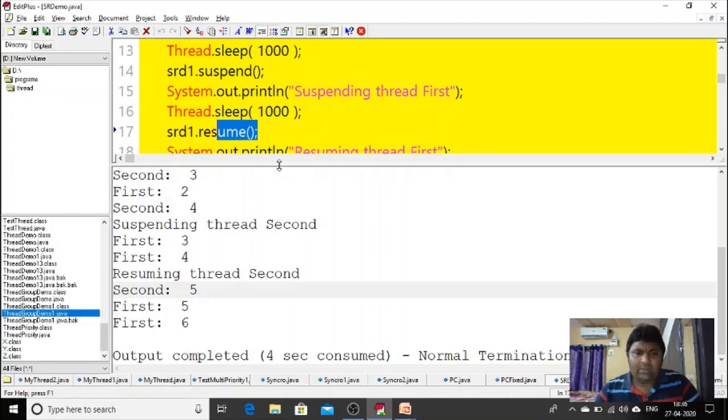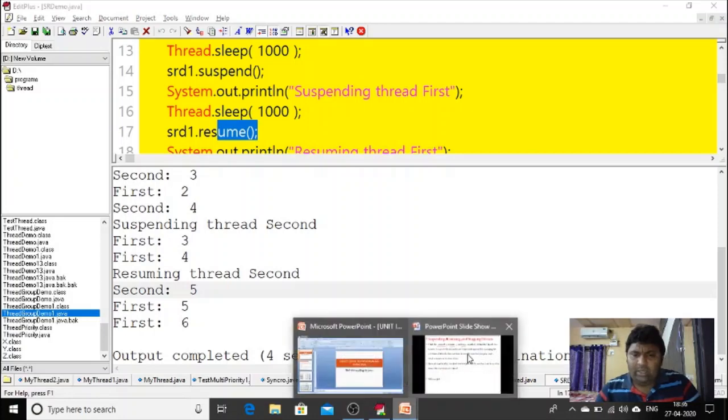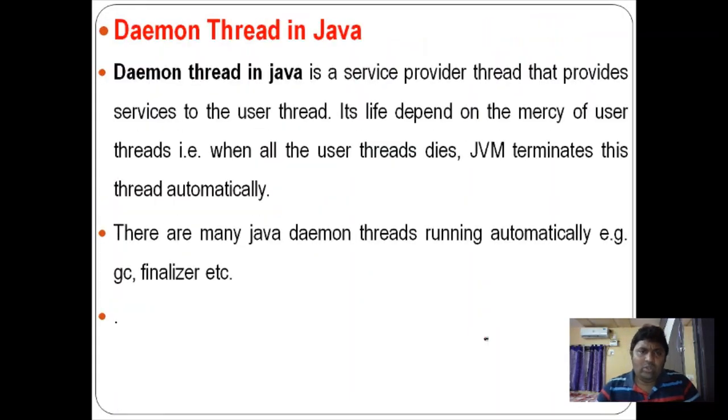So the next concept is daemon threads in Java. What is meant by a daemon thread is, for example, when you are using an operating system and you want some programs to work in the background, the operating system creates threads called daemon threads. Daemon threads have low priority and run in the background. Mainly daemon threads are used to perform background jobs.